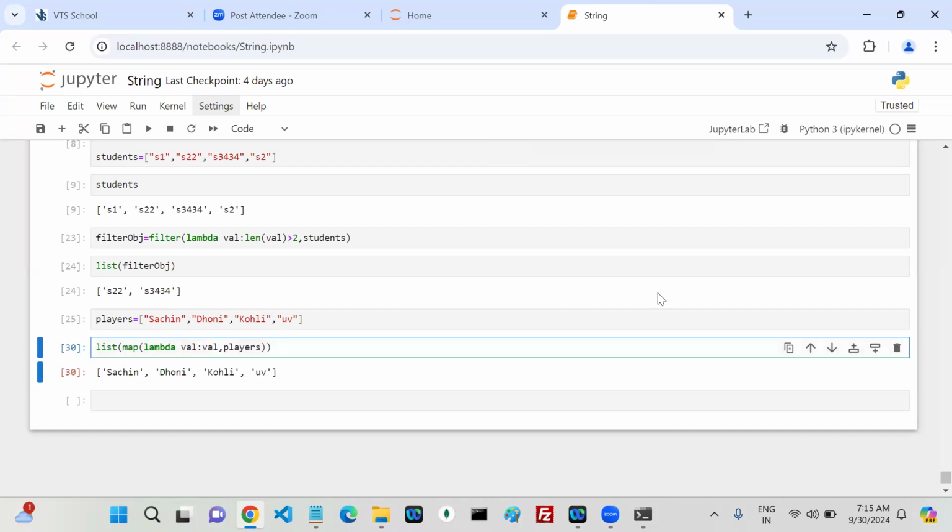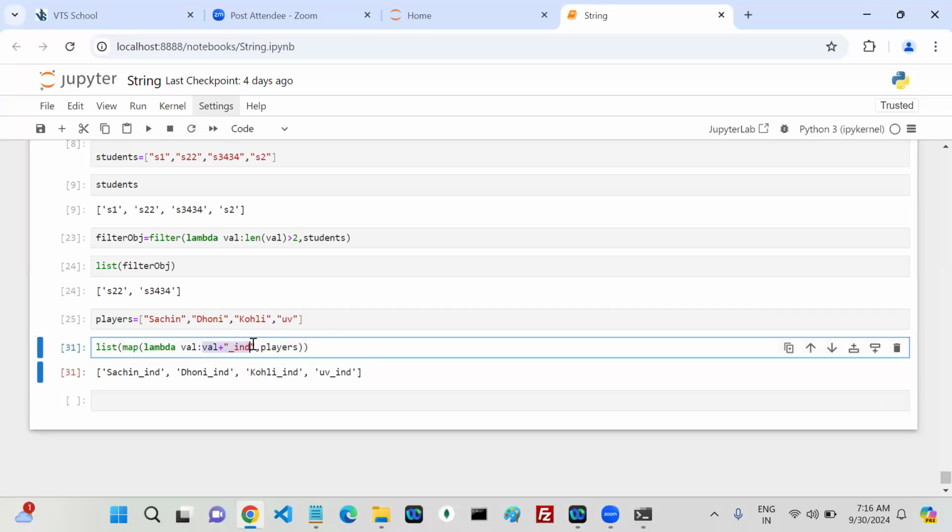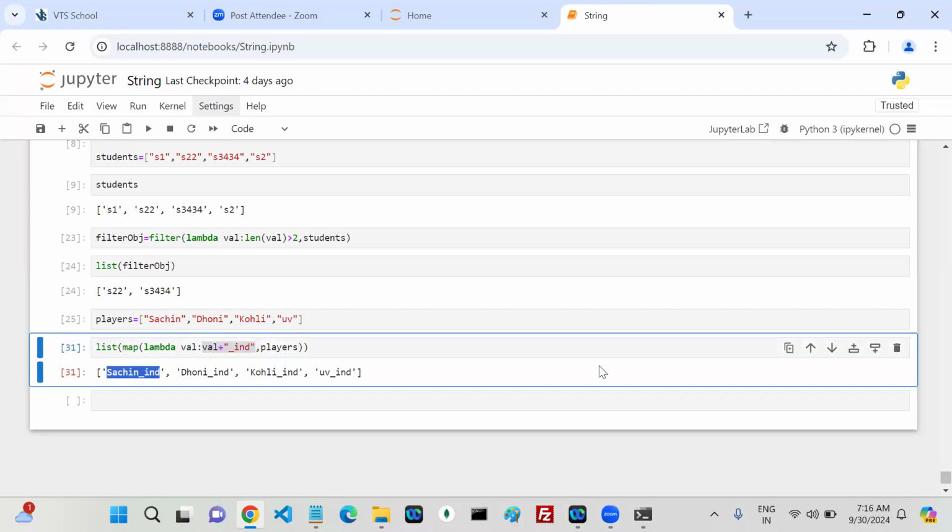But our requirement is what? I want to add underscore India like this, or not. Whenever you add underscore India for every value, you get such an underscore India value. Any questions, anyone?